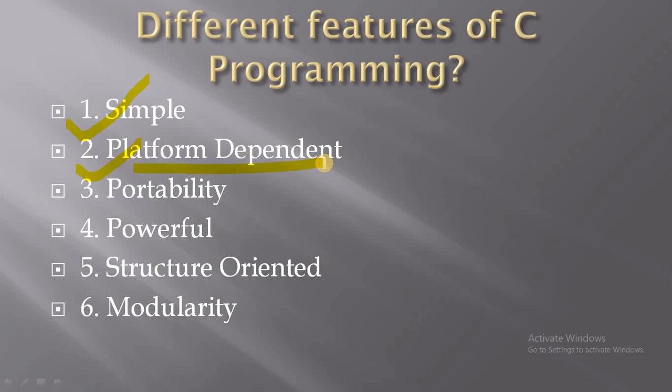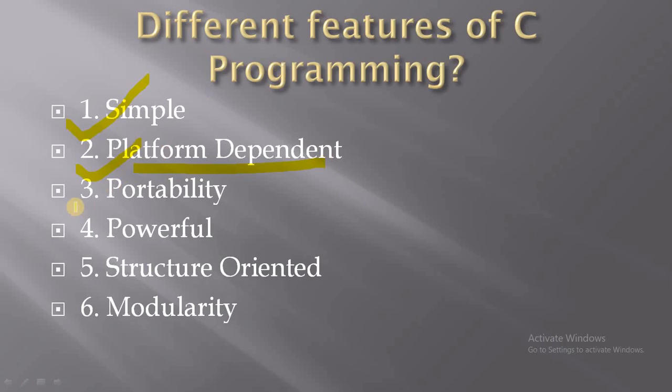An example of platform dependent is that if you write a C program on Windows operating system, then you can only compile and execute that program on Windows operating system. You cannot execute that program on any other operating system like Mac, Linux or Unix. So you can say that C language is a platform dependent language.